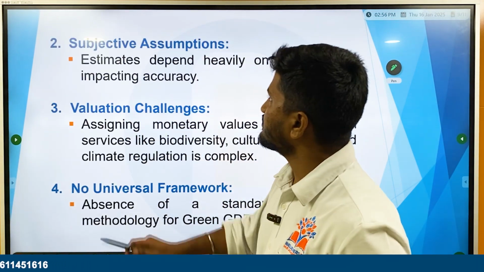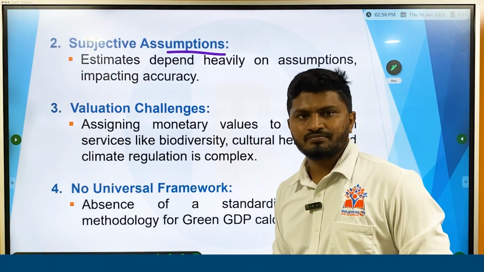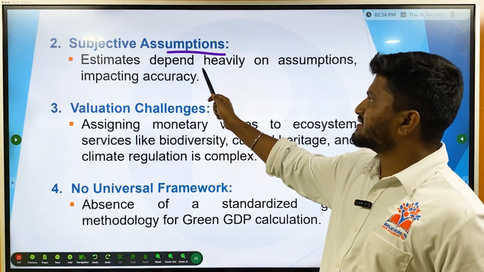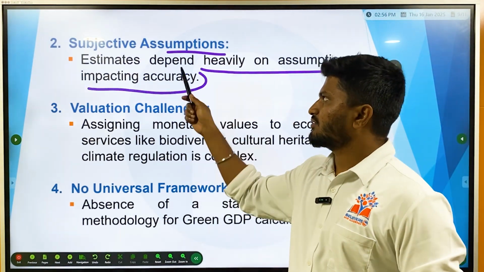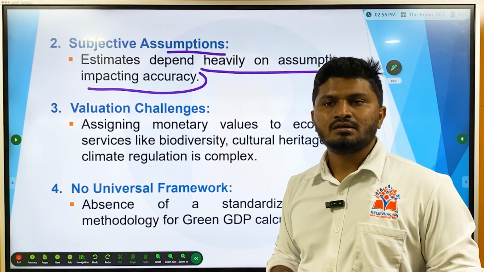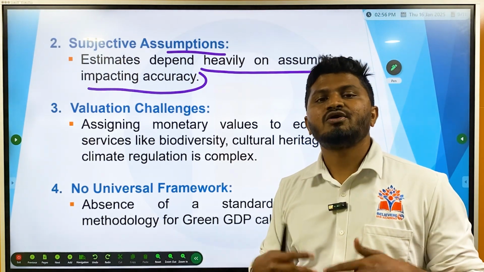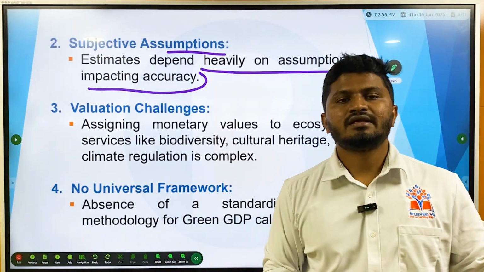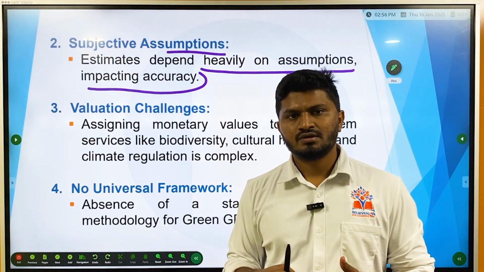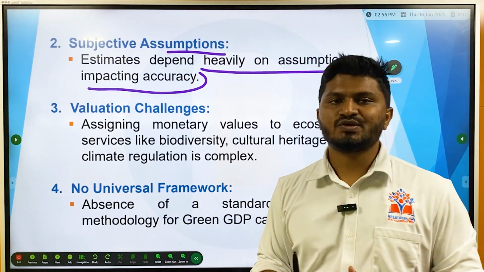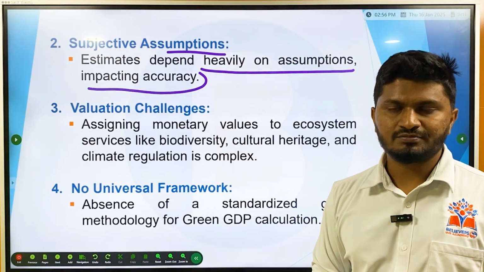Then subjective assumptions. The estimates depend heavily on assumptions, impacting accuracy. Meaning, in a particular region, environmental services can be valued higher, whereas in another region, the environmental services can be valued lower. So it is highly subjective in nature. So it is going to affect the accuracy of GDP estimation as well.